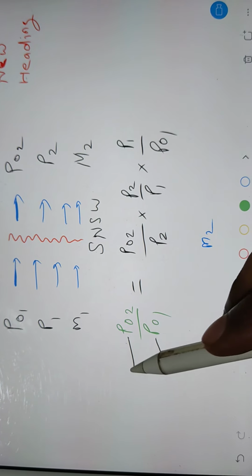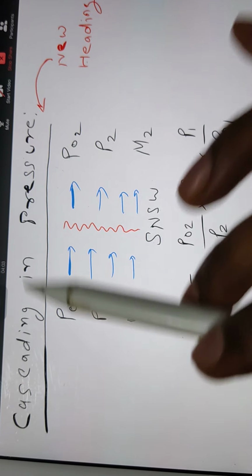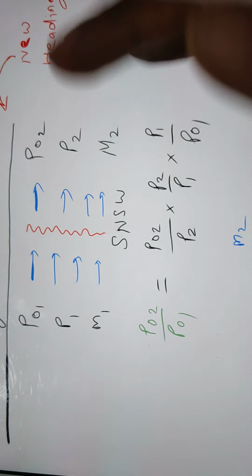So how can we use this tool? For that only this topic comes into the picture, cascading in pressure. In the same way, we have cascading in area also. So that I will teach in some time.